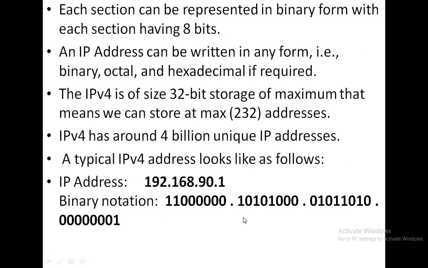Okay. So each section can be represented in binary form, with each section having 8 bits. That means each and every section before the dot has 8 bits. An IP address can be written in any form, that is binary form, also octal form, and also hexadecimal form if required.